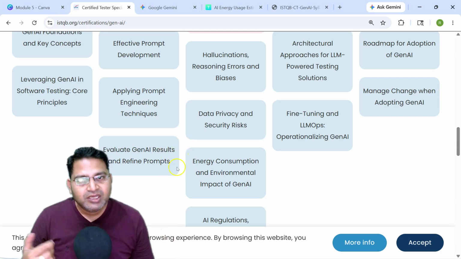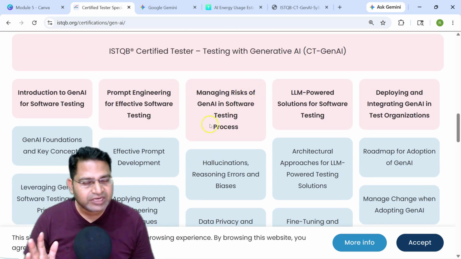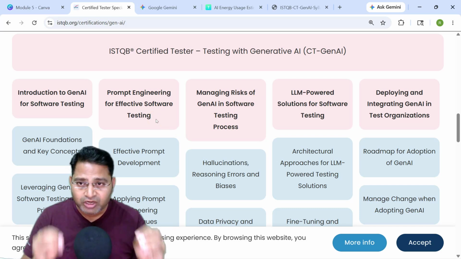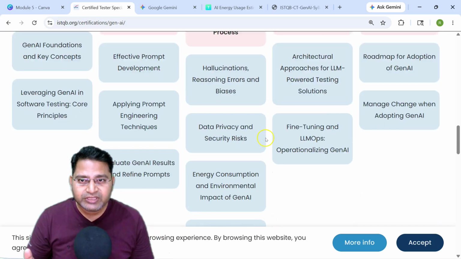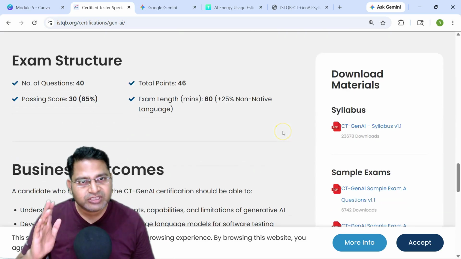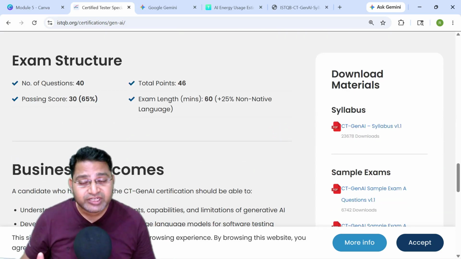But if you are doing self-study, this course that I have posted is the starting point, which has a lot of content already. On top of this, if you go with the syllabus, those subtopics and the question paper, you should still be in a very good shape to clear your ISTQB GenAI exam.